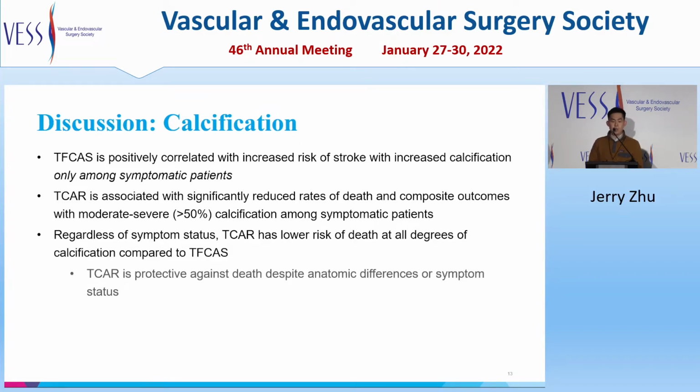And regardless of the symptomatic status, TCAR had lower risk of death at all degrees of calcification compared to TFCAS, and this may indicate that TCAR is protective against death despite anatomic differences or symptom status. And our findings are likely due to the enhanced neuroprotection offered by direct carotid access and flow reversal with TCAR.